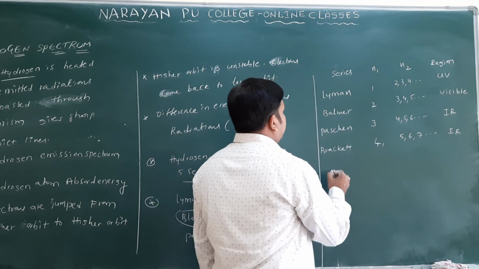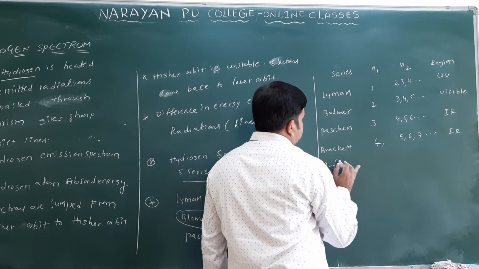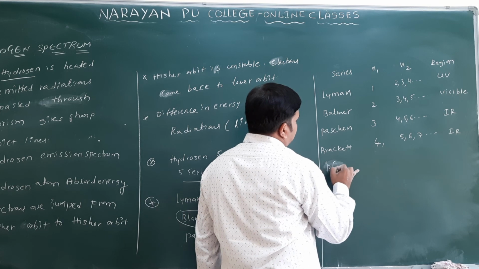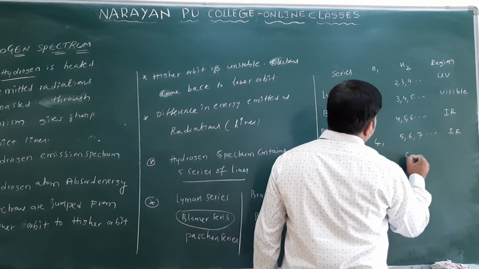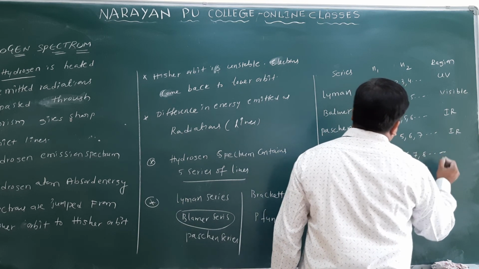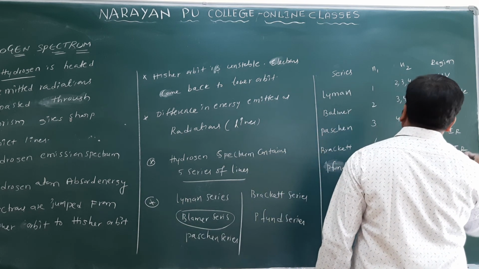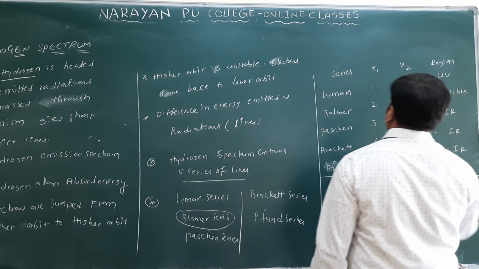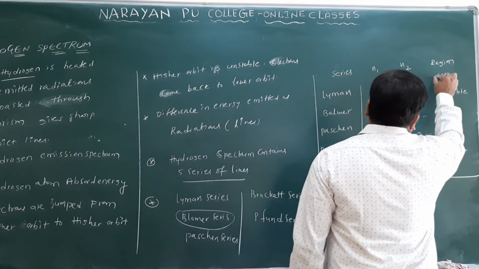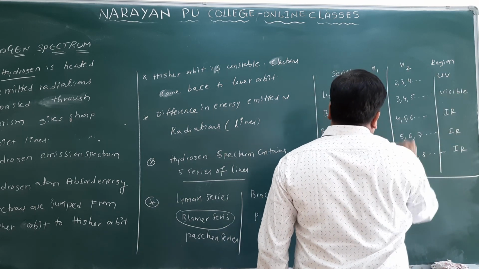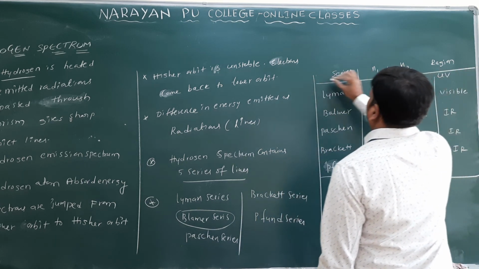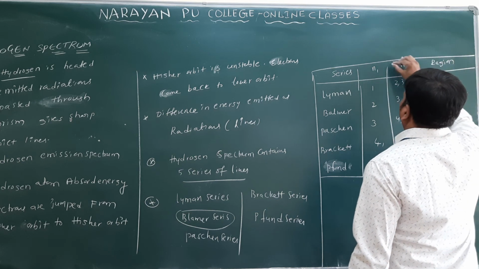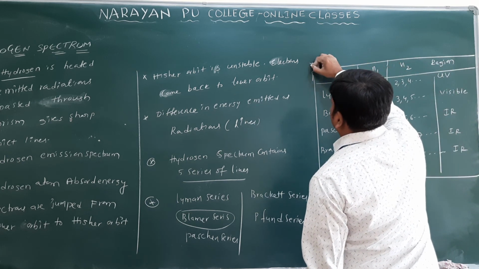And the last series we have is the Pfund series. P is silent here. So you will write 5, and N2 is 6, 7, 8 and so on. This is also the IR region only. Very important. This is a table with the series, N1 value, N2 value, and the region, which is also very important. We may expect an objective question from this.